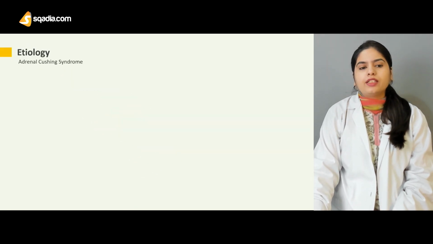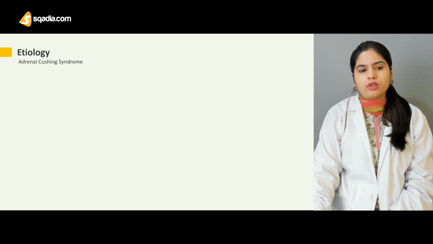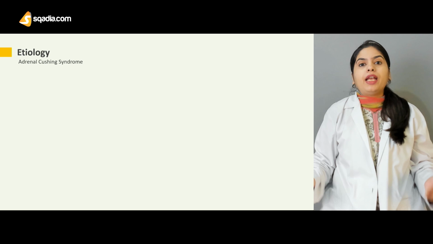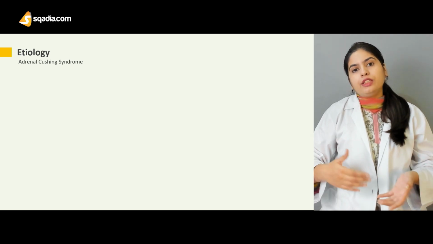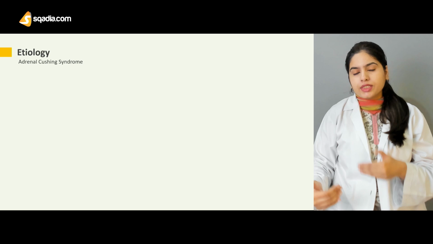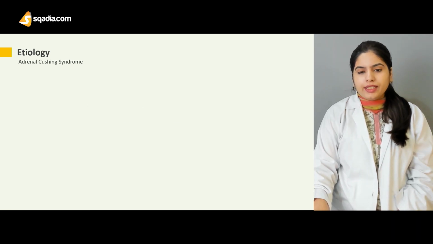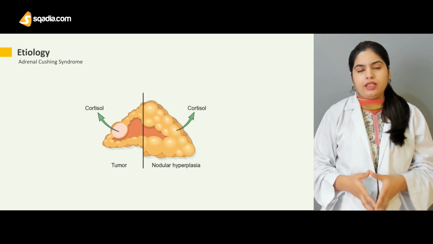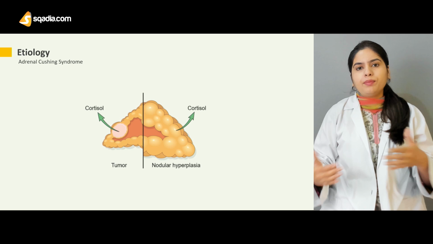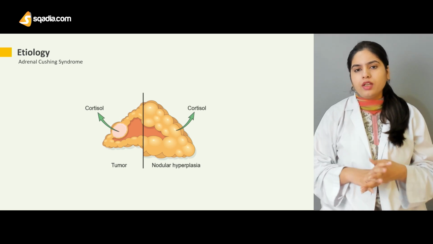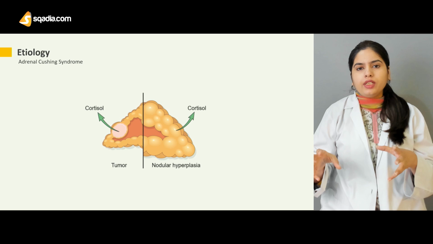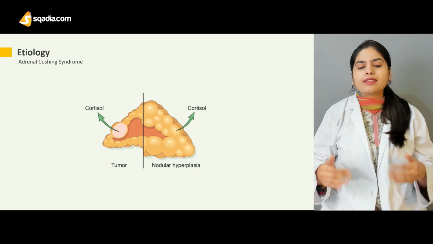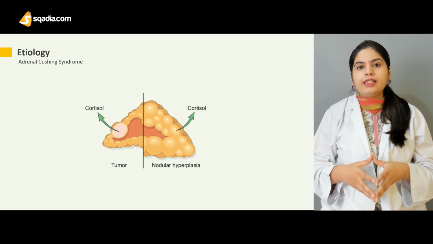The next reason that can cause Cushing syndrome or hypercortisolism is adrenal Cushing syndrome. Now, we said that there can be a tumor in the pituitary that leads to oversecretion of ACTH and then oversecretion of cortisol. There can be a situation where there is a tumor in the adrenal gland. Now, this situation is the same, just the location of the tumor is different. When the tumor was in the pituitary, it was causing hyperplasia there and oversecretion of the hormone. Now the tumor is inside the adrenal cortex.